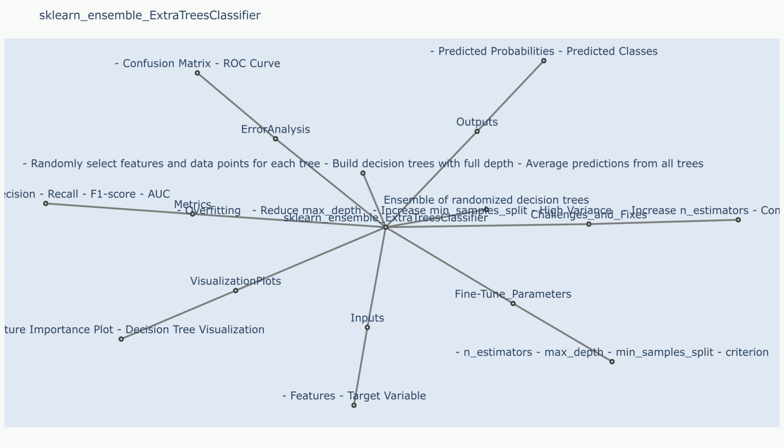Fixes to Challenge 3. Use feature importance plots to identify the most important features. Use partial dependence plots to visualize how individual features influence the predictions. Use decision tree visualization tools to understand the structure of individual trees.